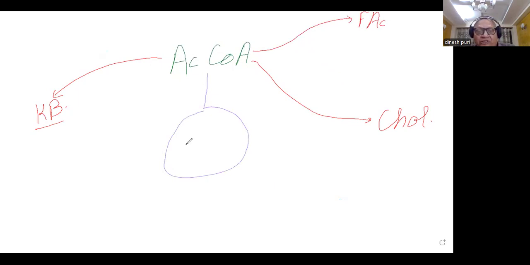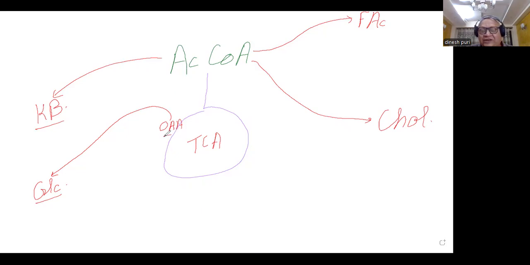So why don't they enter the TCA cycle and fatty acid synthesis, etc.? We are going to very quickly see. As you all know, the first intermediate of TCA cycle is oxaloacetate, concentration of which is an important determinant which sets the pace of TCA cycle. Now, in diabetes and starvation, the low insulin states, oxaloacetate is channelized to gluconeogenesis.